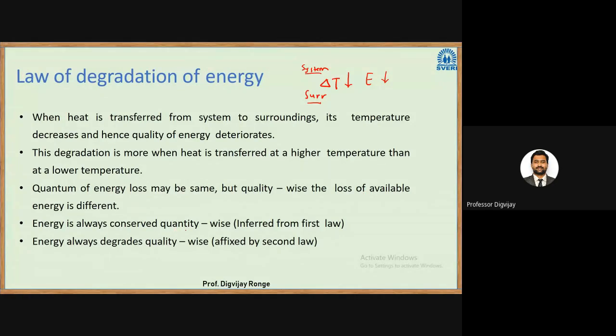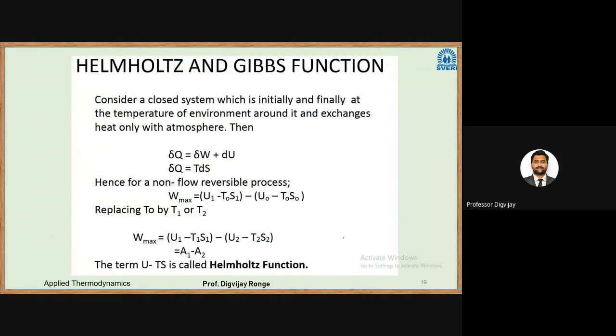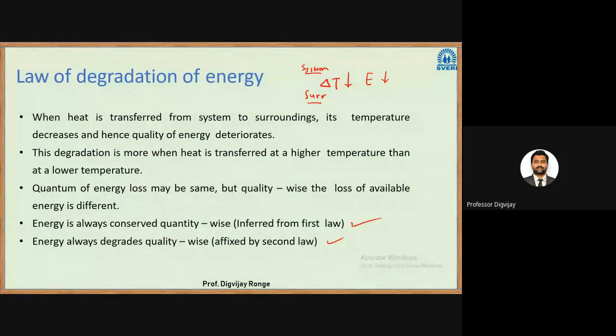Energy is always conserved quantity wise, that is from the first law, but energy always degrades quality wise, that is by second law. So second law gives the direction of a process as well as it says about the quality of a process or energy. So higher the temperature difference, higher will be the energy quality. So as the temperature difference decreases, quality of energy decreases. Quality of energy means its ability to perform the work. Okay. This is law of degradation of energy.